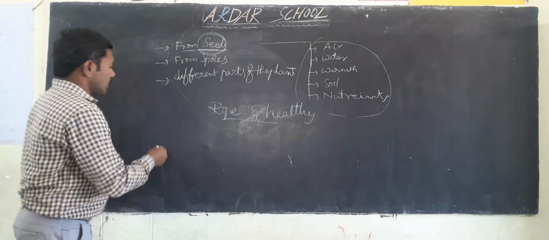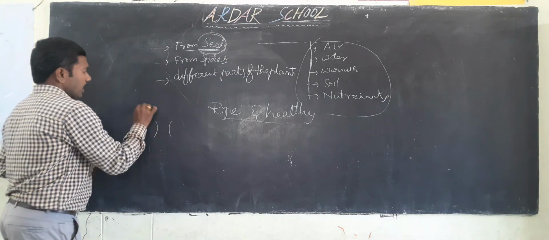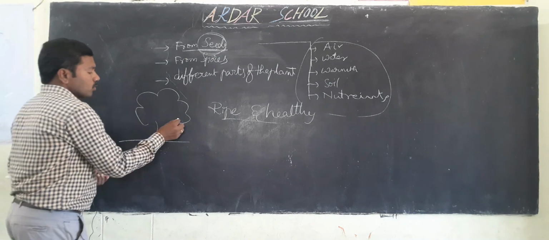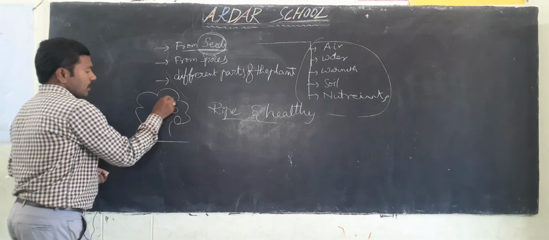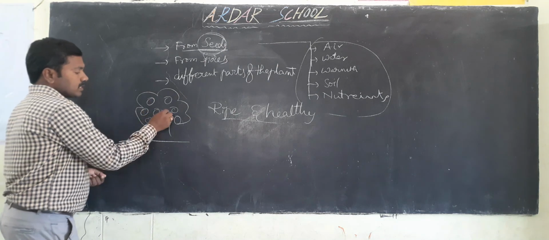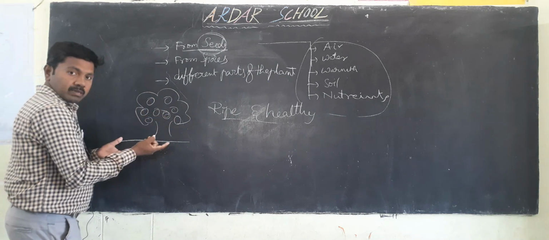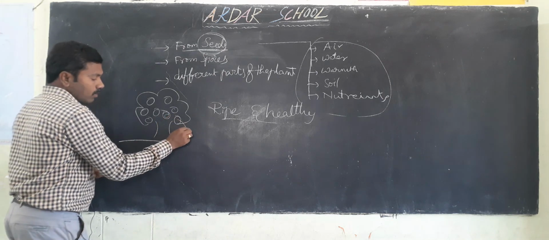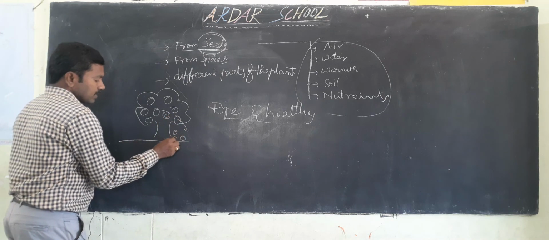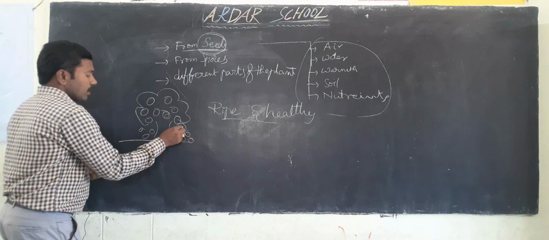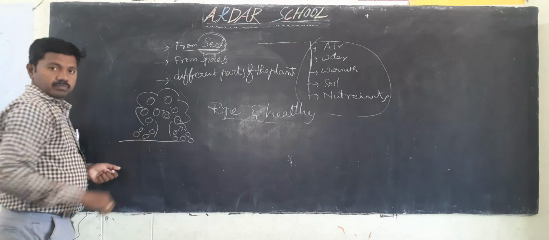If you observe any tree or plant, these trees bear fruits. When these fruits ripen, what will happen? They fall down, under the tree or near the tree.